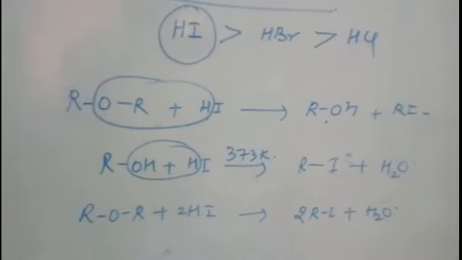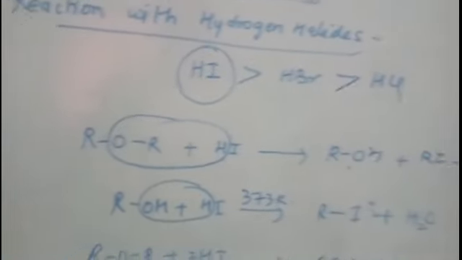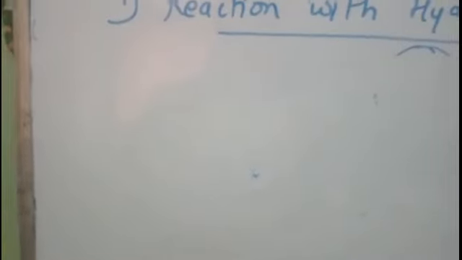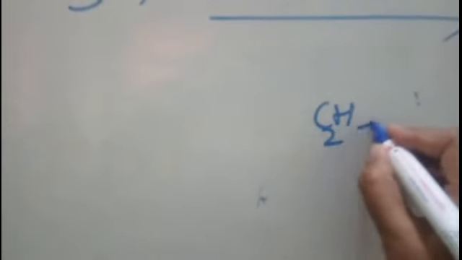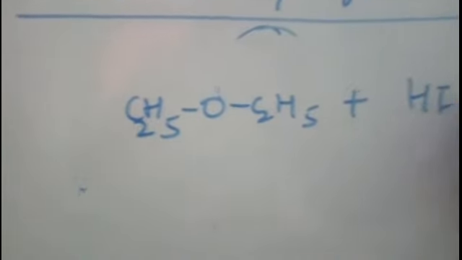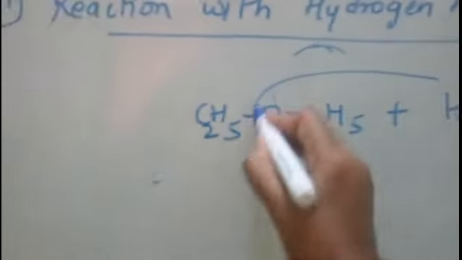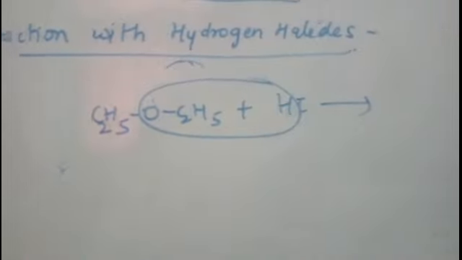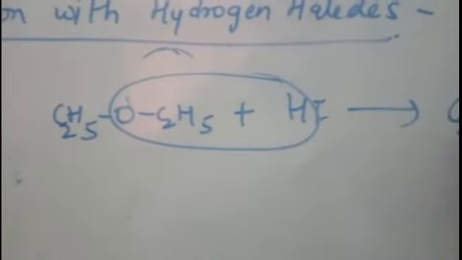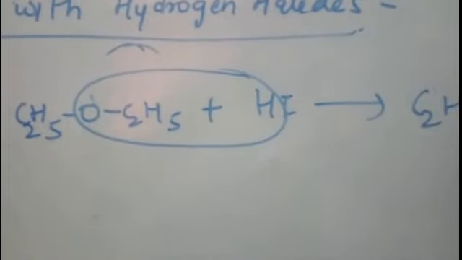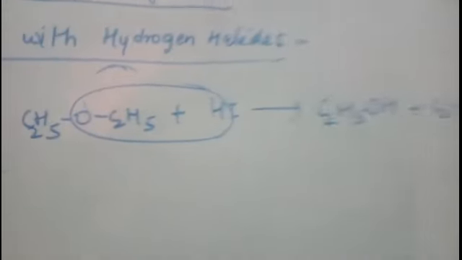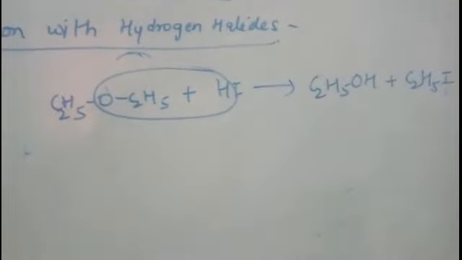Now let us see the mechanism of this reaction. Let us first see an example of this reaction. Suppose you have diethyl ether and you react it with hydroiodic acid. Then in the first step, suppose it is in a small amount, you will get ethanol and iodoethane. Ethanol and iodoethane will be formed.